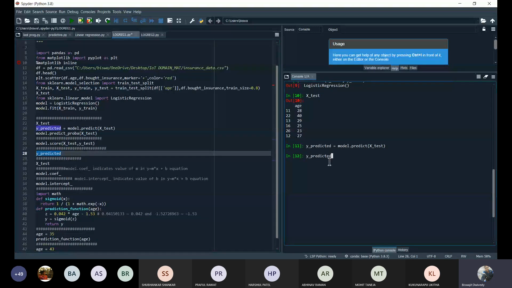Here you can see, interestingly, it has chosen some values like 28, 40, 29, 25, 30, 23, 27. So all these ages are less than 40, and that's why the chance of buying the insurance is zero here. If the values were different, then the value would have been 1. But this time all these values are less than 40, so the chance of buying the insurance is 0.